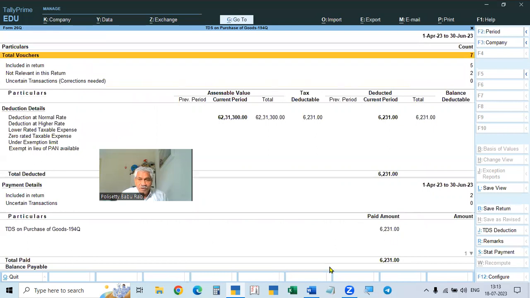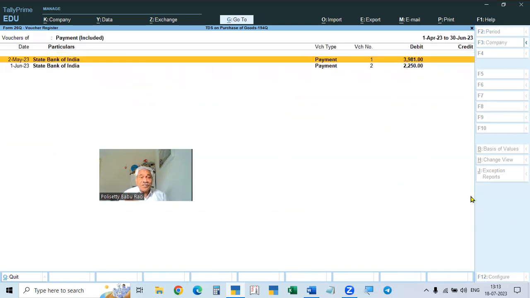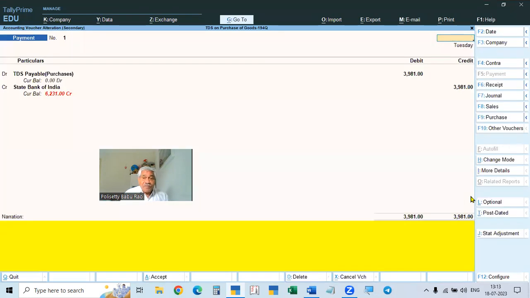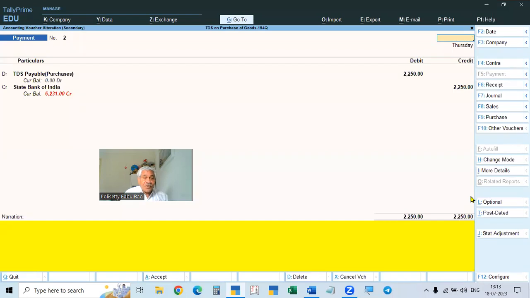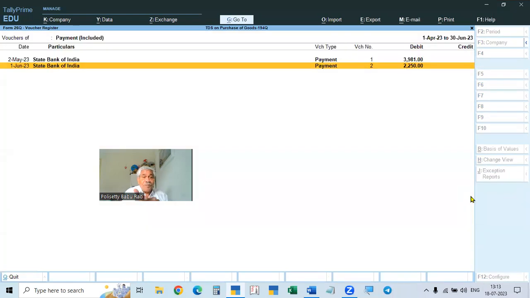So total amount payable, deductible total amount, deducted total amount, paid total amount. So there is no uncertain transaction. The first party, 1 bill, and second party, 1 payment. There are totally 2 payments shown here. The first one is on 1st May for the first party, and the second one is for the second party, 1st June. So for April we paid in May, for May we paid in June.